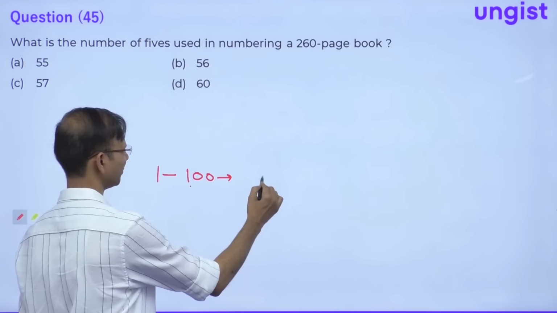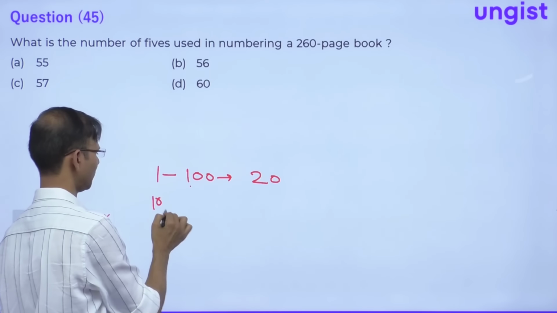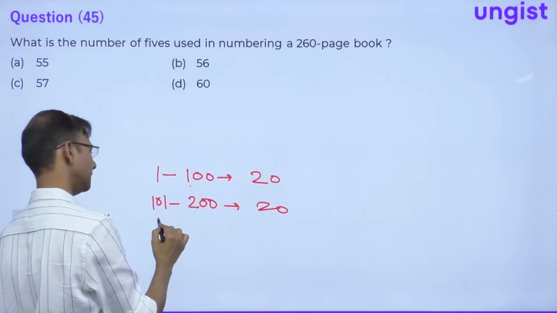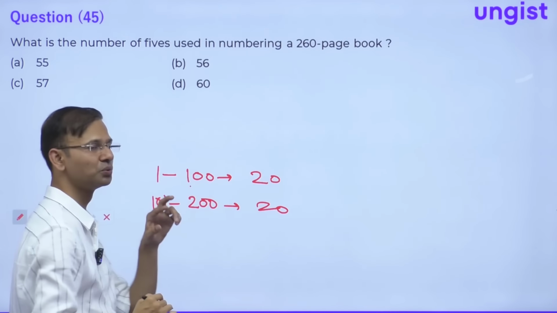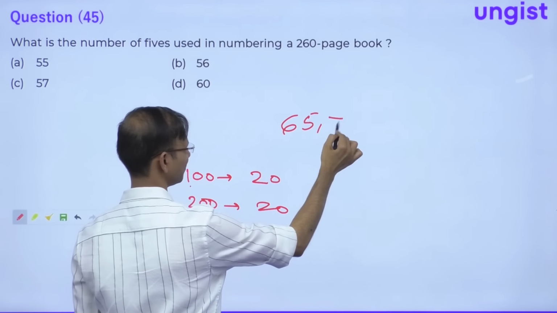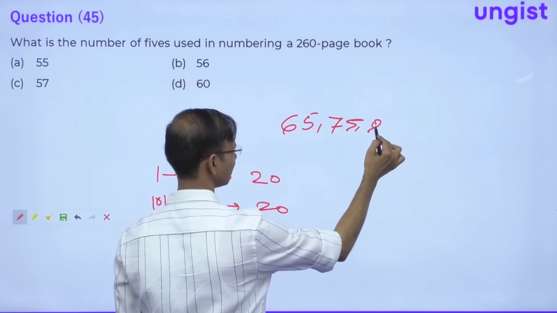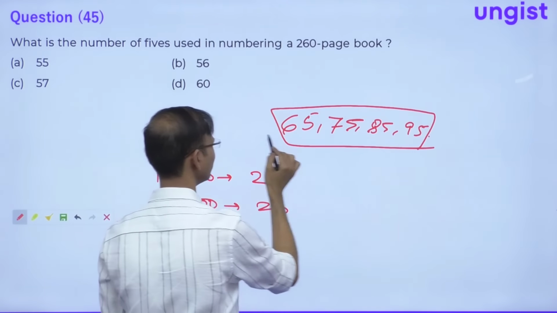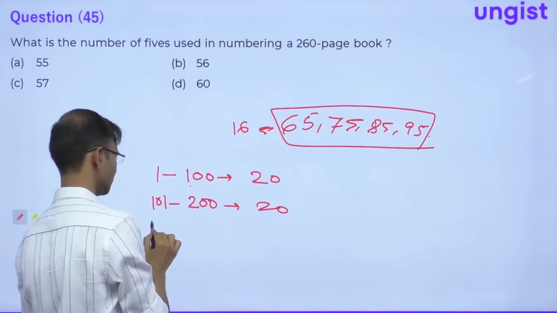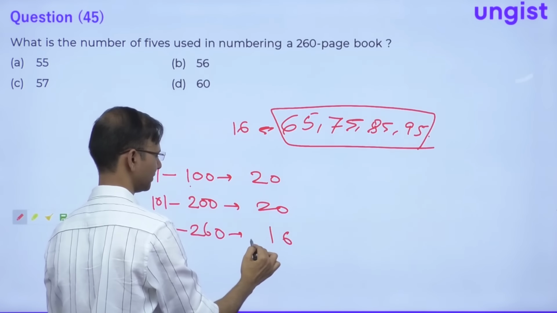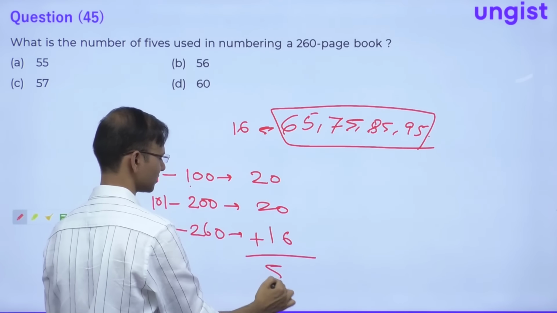So from 1 to 100 we have 20 times 5. Then 101 to 200 we have again 20 times 5. Then here the question is saying 260. So see, guys, 265, 275, 285 and 295. 20 minus 4, which is 16. So this is 201 to 260, which is 16, right? So just add them. So this is 56.